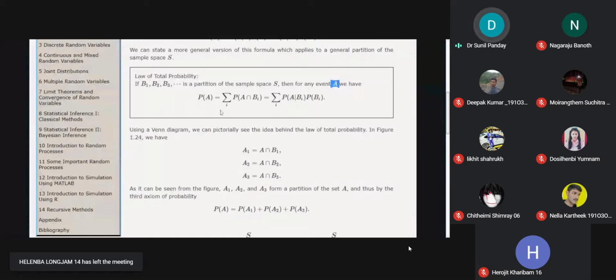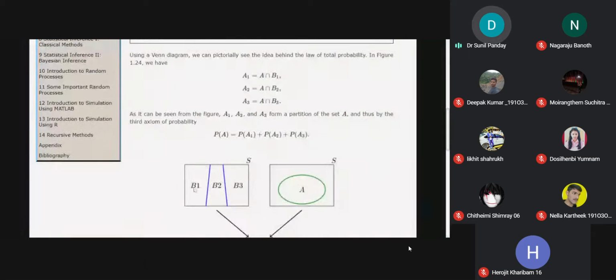This is the concept of partition: we select B1, B2, B3, or Bn, such that they are mutually exclusive. They have nothing in common, like Bi intersection Bj is empty for i not equal to j. Also, if I take the totality of their union, like B1 union B2 union B3, then it becomes the sample space. So this is the definition of partition. You can check the earlier result also, and Google is always there.